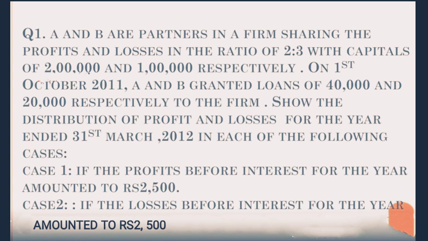Their capitals are 2 lakh and 1 lakh respectively. And on 1st October 2011, A has given a loan of 40,000 and B has given a loan of 20,000 to the business firm. Now they have been asked to show the distribution of profit and losses for the year ended 31st March 2012, and two cases have been given. So first we will discuss case 1. If the profit amounted to rupees 2,500 before charging interest on loan, then what will be the distribution of profit among the partners? Let's follow the solution.